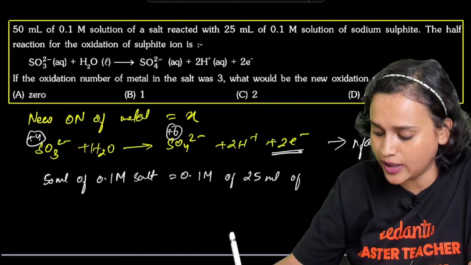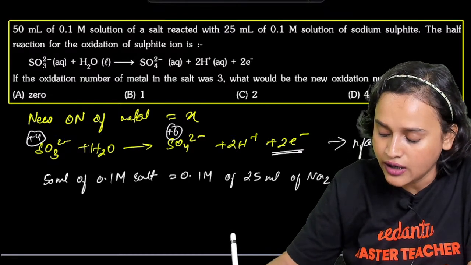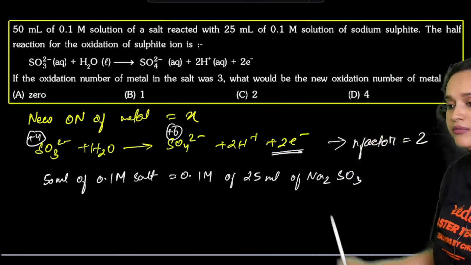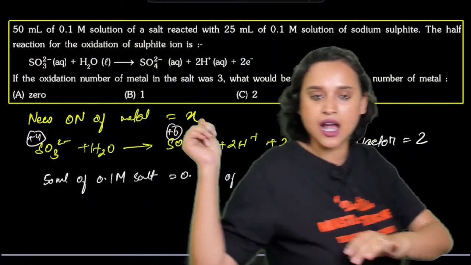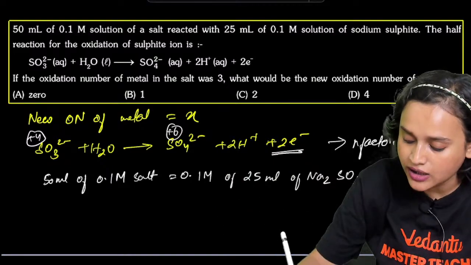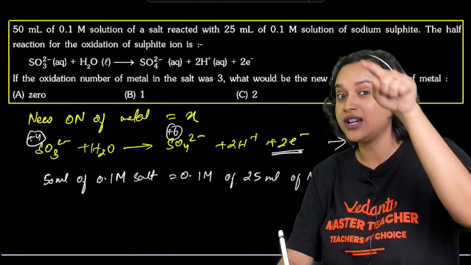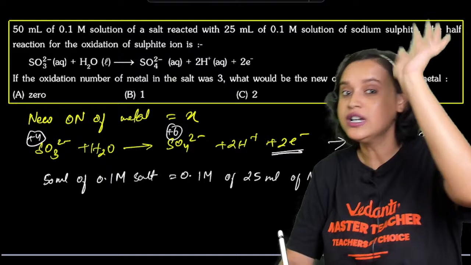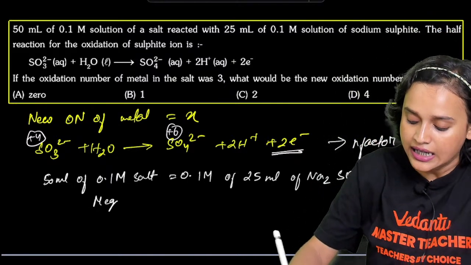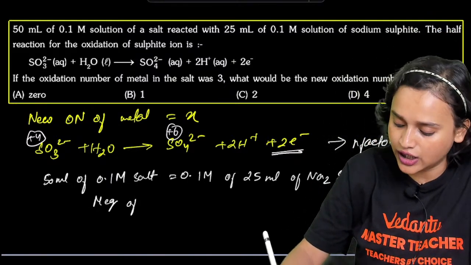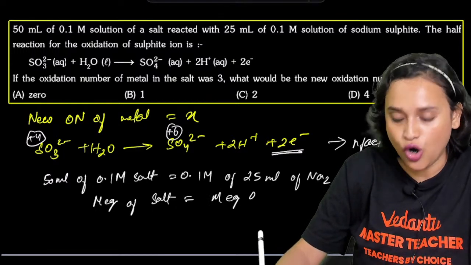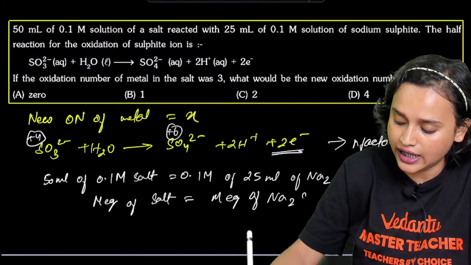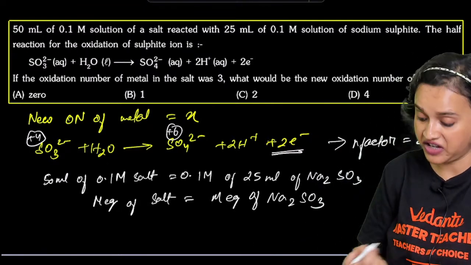Sodium sulfate becomes Na2SO3. Am I right, everybody? Makes sense or nonsense, guys? Are we paying attention, everybody? Are we understanding this? How am I doing it? Now, from here, what we have just done, N1 M1 V1 is equal to N2 M2 V2. Exactly. So here I can write milli equivalent of salt is equal to milli equivalent of Na2SO3. Am I right?